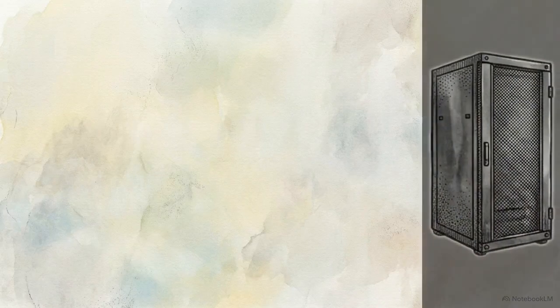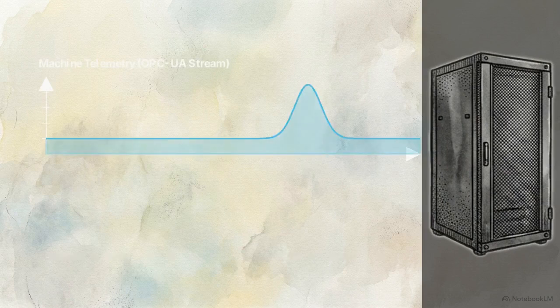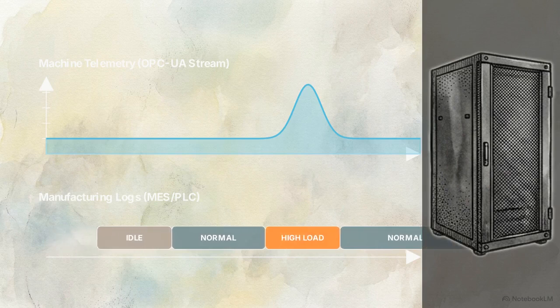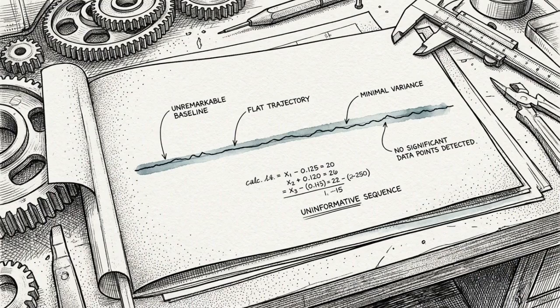Here are two parallel timelines: continuous machine telemetry and discrete manufacturing logs. Misaligned timestamps obscure the relationship between temperature and operational state. Clock skew correction aligns these timelines perfectly, preserving the causal signals prediction models need to understand what caused the temperature spike. Standard statistical data cleaning can be counterproductive for predictive maintenance.